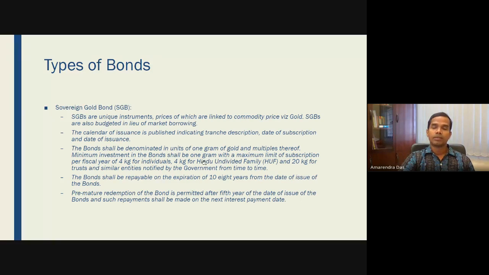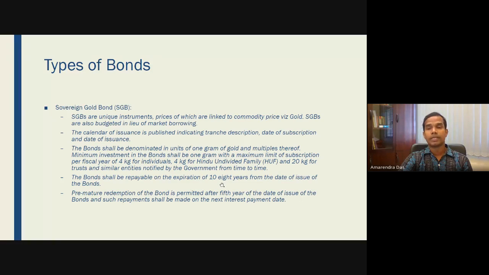So you can buy a sovereign gold bond of 1 gram or multiples of that, but there is a limit. For individuals and a Hindu undivided family, you can buy in a fiscal year up to 4 kg, and 20 kg for trusts or similar entities. Another entity can buy this sovereign gold bond up to 20 kg.